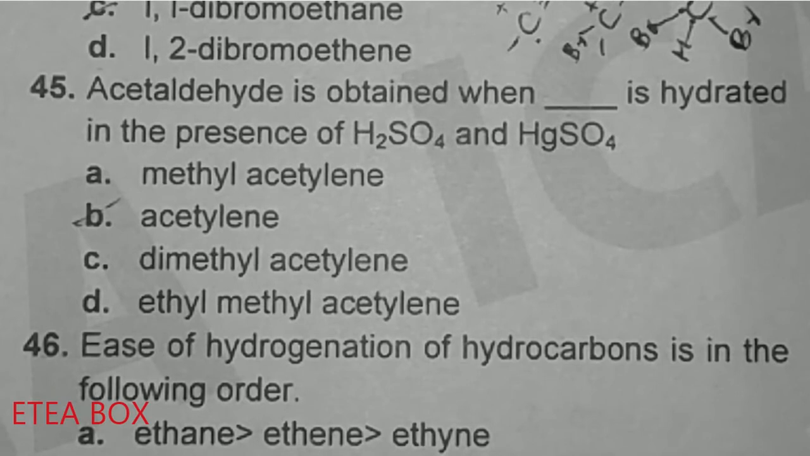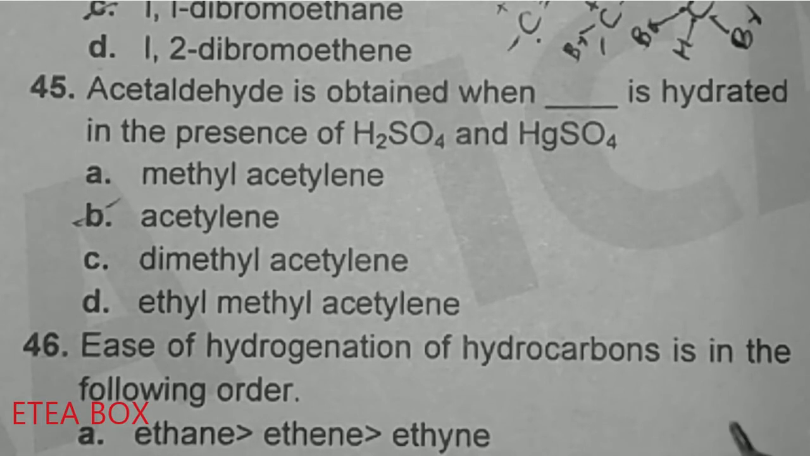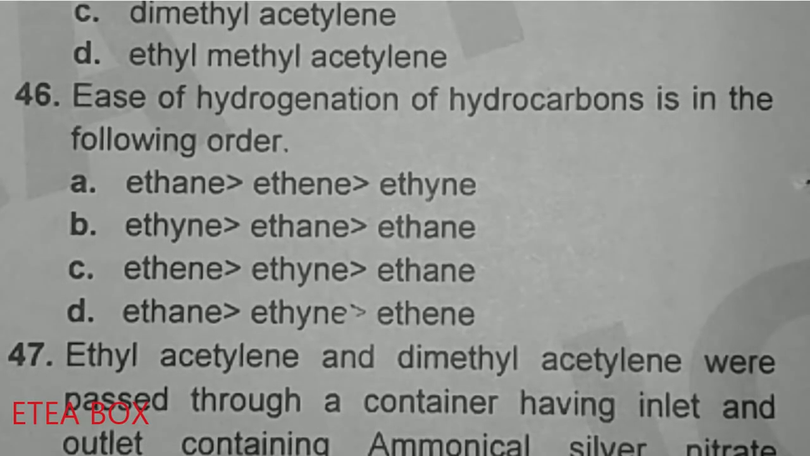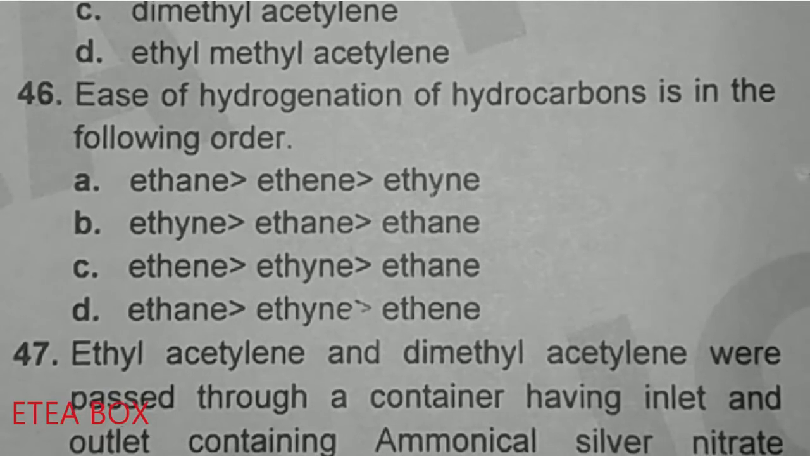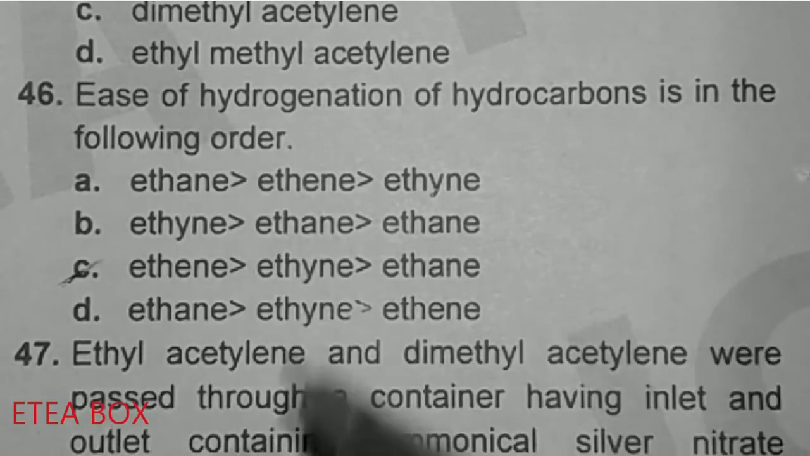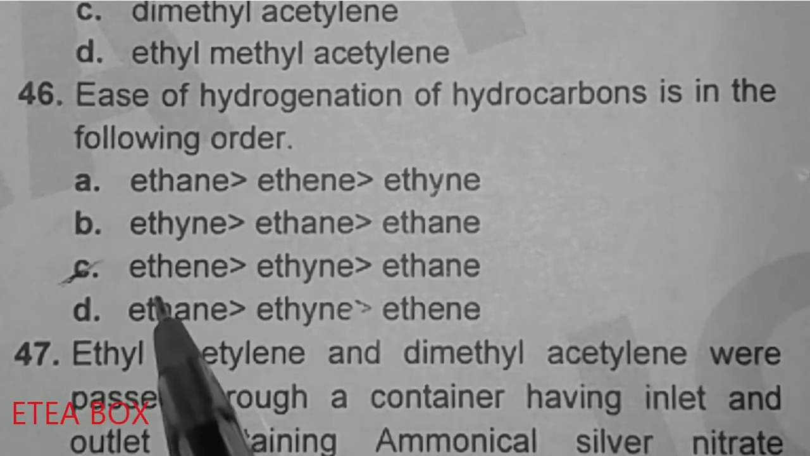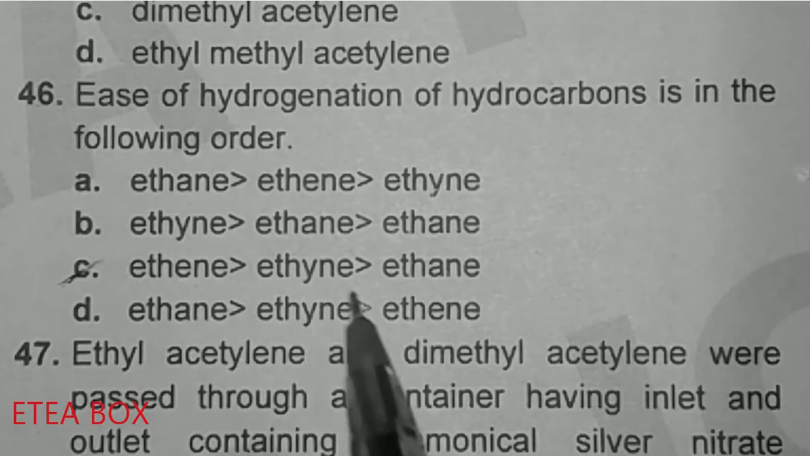In case of ethene, what happened? In case of ethene, the alcohol forms, while in case of acetylene, rearrangement occurs and it gives the acetaldehyde. Ease of hydrogenation of hydrocarbon is in the following order. The order is ethene, ethyne and ethane. Option C is correct. We can easily hydrogenate ethene, then ethyne and then ethane.